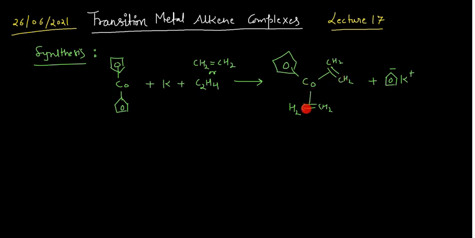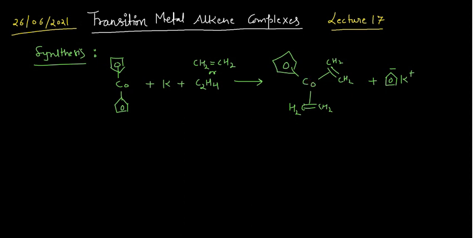Here also it is connected to the alkene system, and you can see the hapticity of this cobalt is actually 2 because it is connected with both the carbons. Similarly here the cobalt is connected with both carbons of the alkenes, and you can see the change in oxidation state: cobalt is in plus 2 oxidation state and here it is in plus 1.